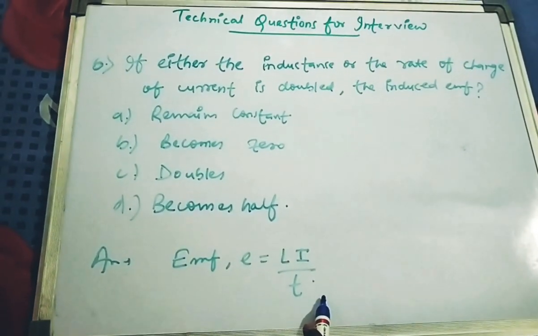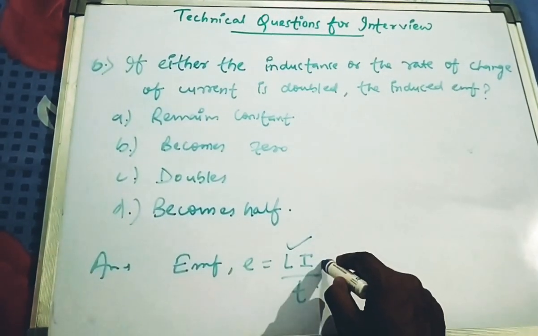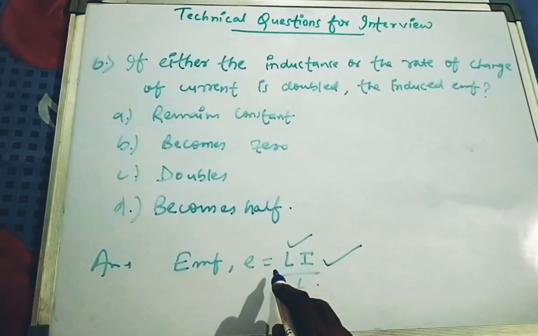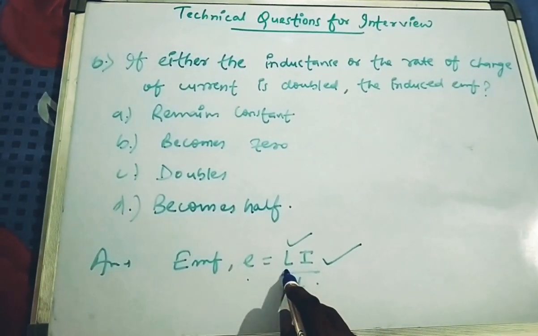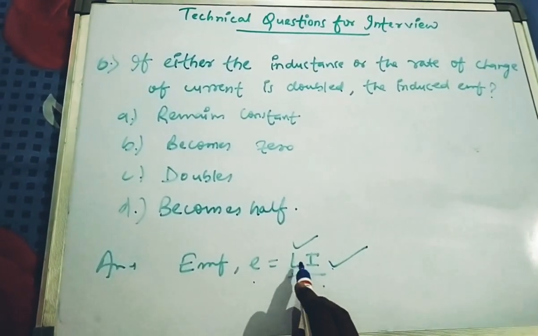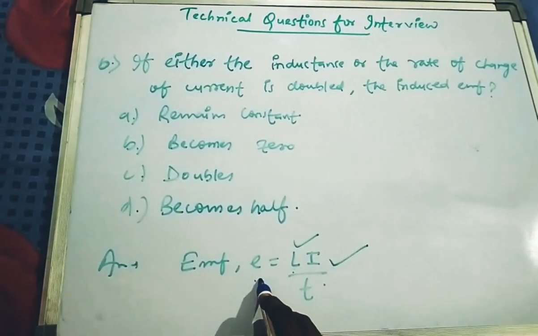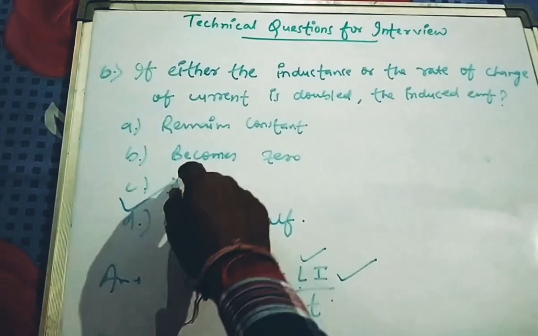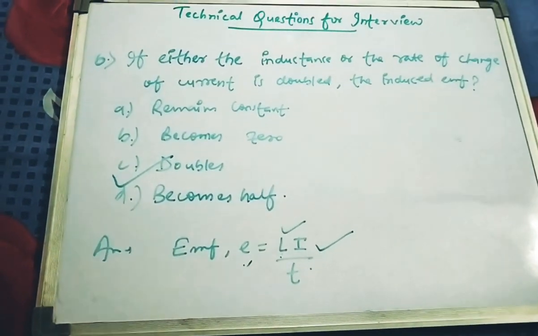According to the question, the inductance is doubled and the current is also doubled. The EMF is directly proportional to inductance and current. So if both these terms are doubled, then EMF will also double. That means here the answer C will be the correct answer. EMF will also double.